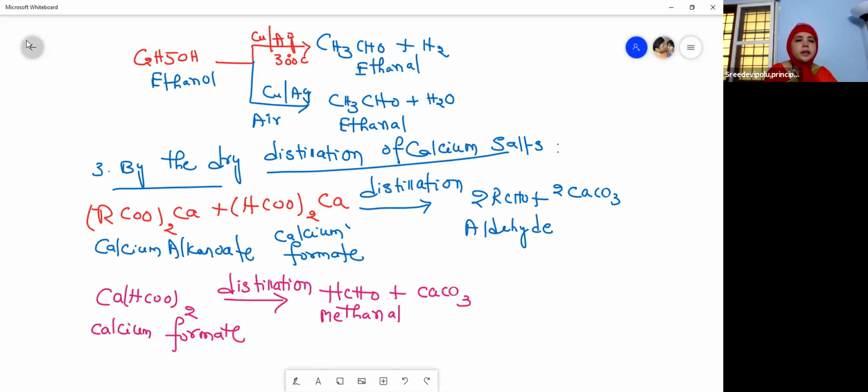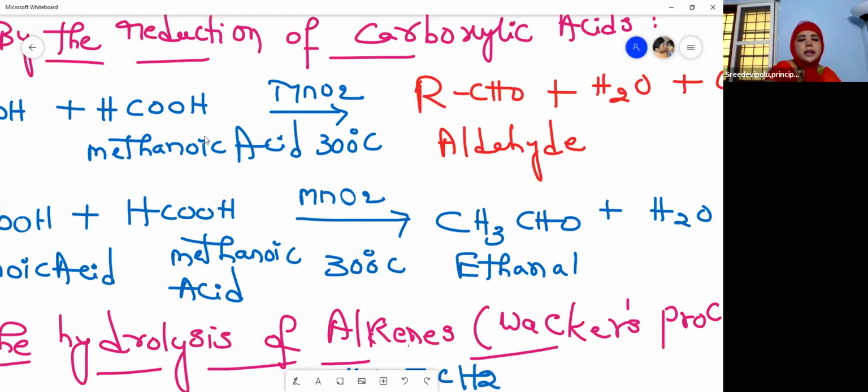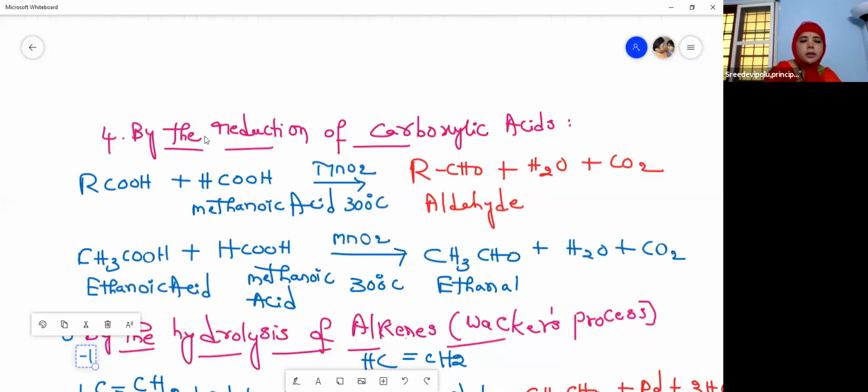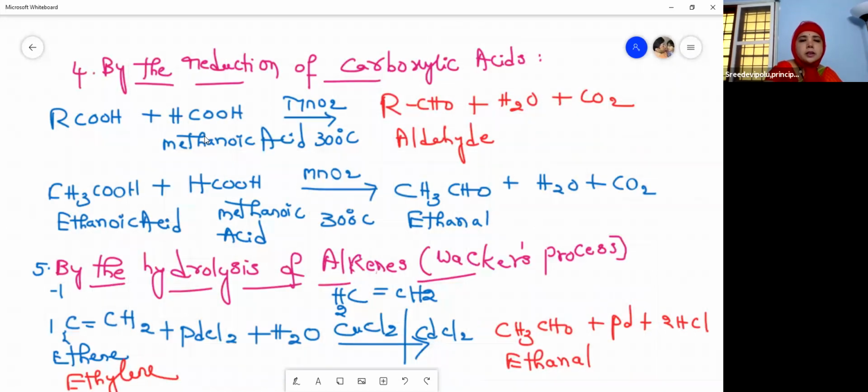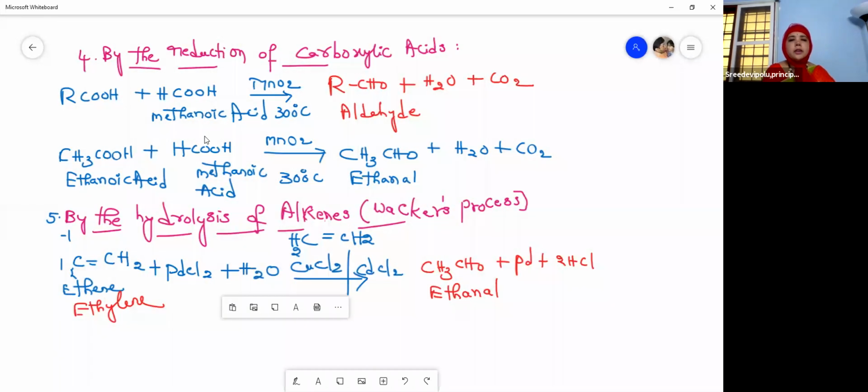The next preparation is the preparation of aldehydes by the reduction of carboxylic acids in the presence of manganese oxide at 300 degrees centigrade. Here I have taken ethanoic acid and methanoic acid, which on reduction in the presence of manganese oxide at 300 degrees centigrade gives ethanal.